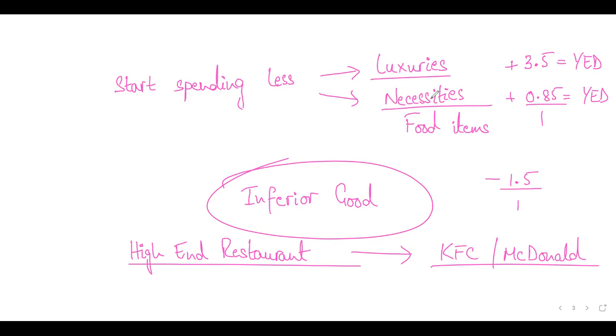Any confusion? Luxuries are the ones who suffer the most during recession. Necessities are kind of stable. Demand doesn't decrease that much. It does decrease, not that much, right? And for inferior goods, producers of inferior goods benefit the most because when incomes are falling, people are switching to their brands. So they get to produce more and sell more. Easy.